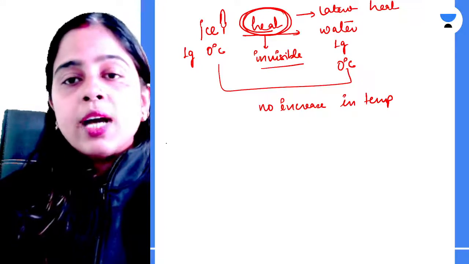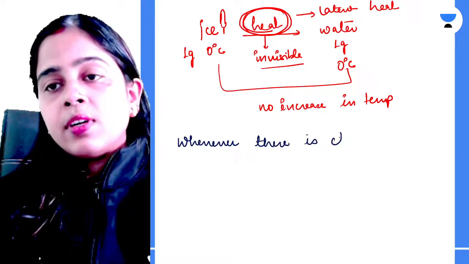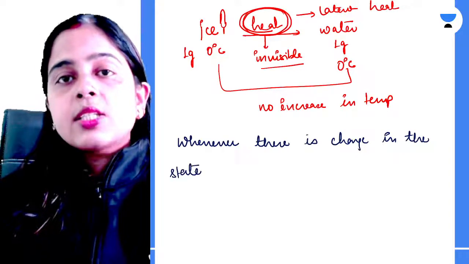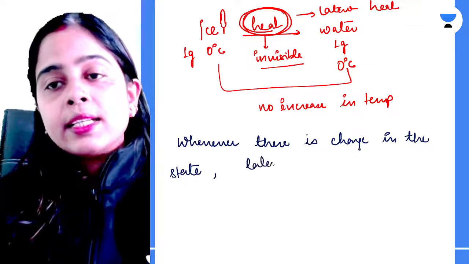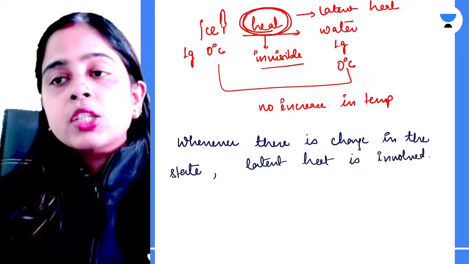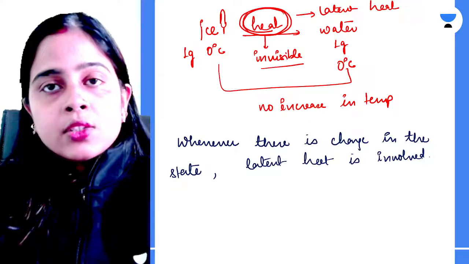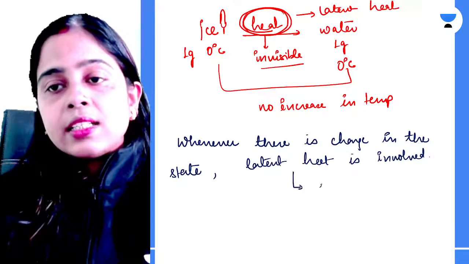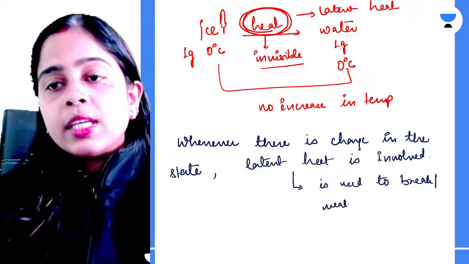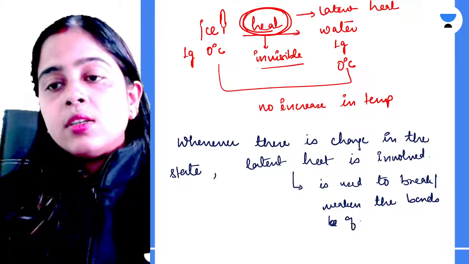Clear? So whenever there is a phase change, or whenever there is a change in the state, latent heat is involved. Now what is the function of this latent heat? Why is this heat not visible to us? Why can it not be perceived by any instrument? Because this heat is used to break or weaken the bonds of the matter.